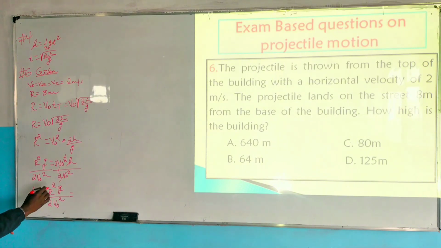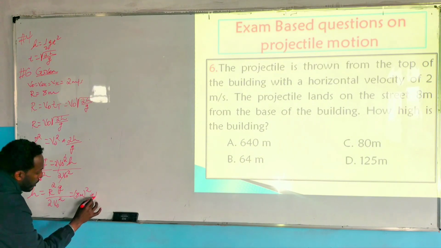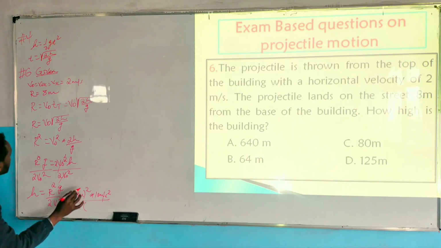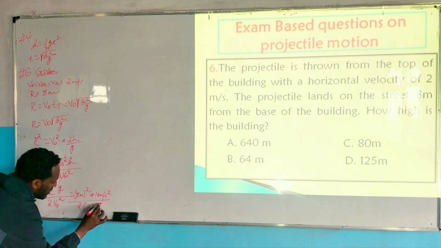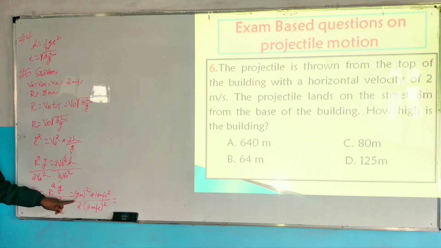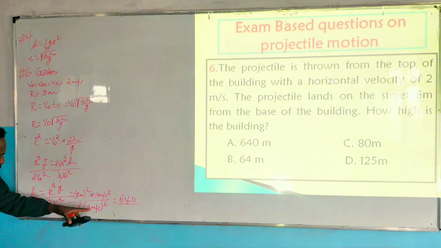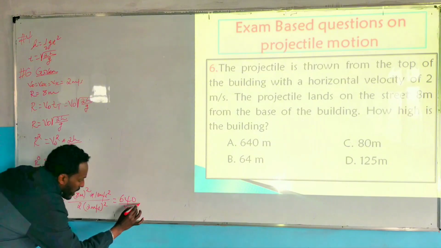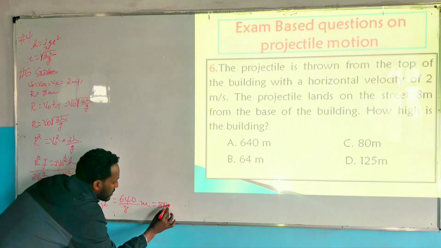r is 8 meter the whole square multiplied by 10 meters per second square over 2 times of initial speed v naught which is yes 2 meters per second the whole square. ስለዚህ ስንት ይሆንልናል? 8 square which is 64 multiplied by 10 640 divided by ምን ሆነልን እዚህ ጋር 2 square which is 4 times 2 which is 8 አይደል እንዴ? ስለዚህ ሌሎች ኤስአይ ዩኒቶች ካንሰል ሆኖ ምን ይቀርናል? ሜትር። ስለዚህ 640 ሲካፈል ለ8 ይሆንልናል 80 meter.